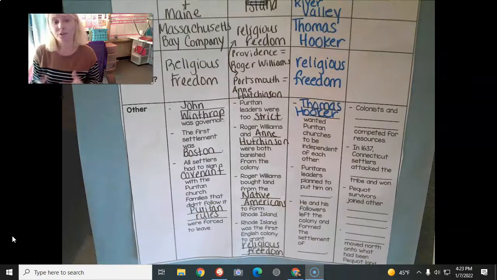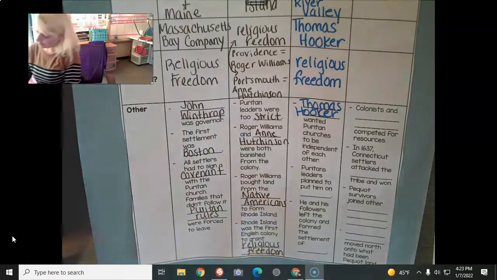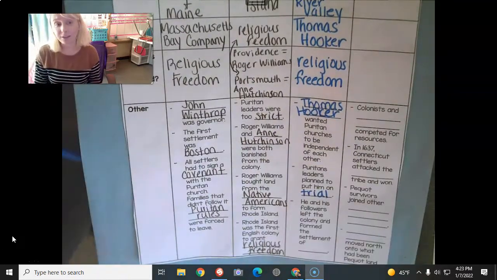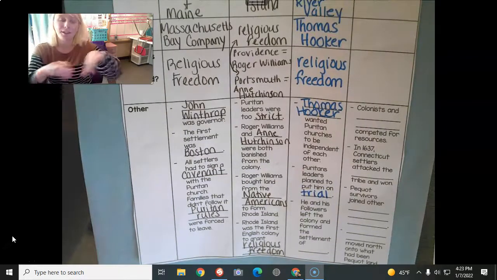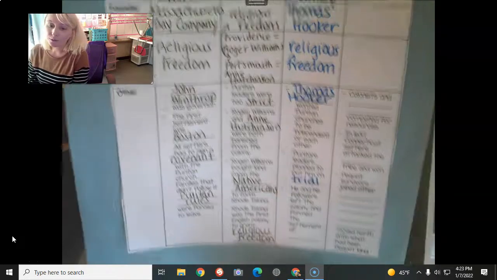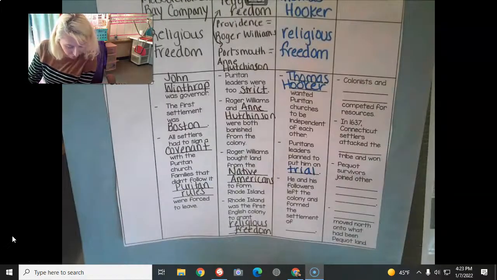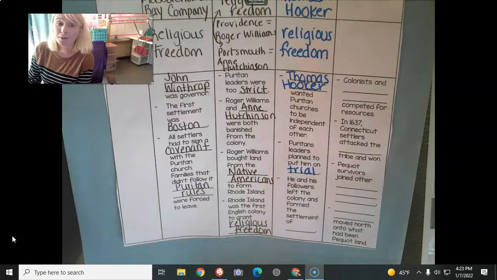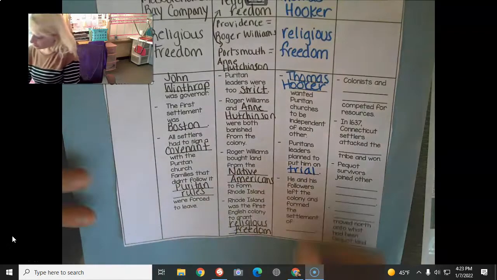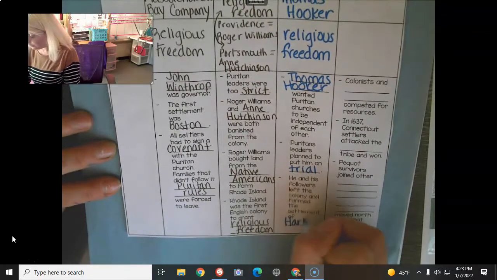So Puritan leaders planned to put him on trial. They didn't like it. The leaders of the Puritan church wanted to make all the decisions. They didn't want the individual churches making their own decisions. He and his followers left the colony and formed the settlement of Hartford.